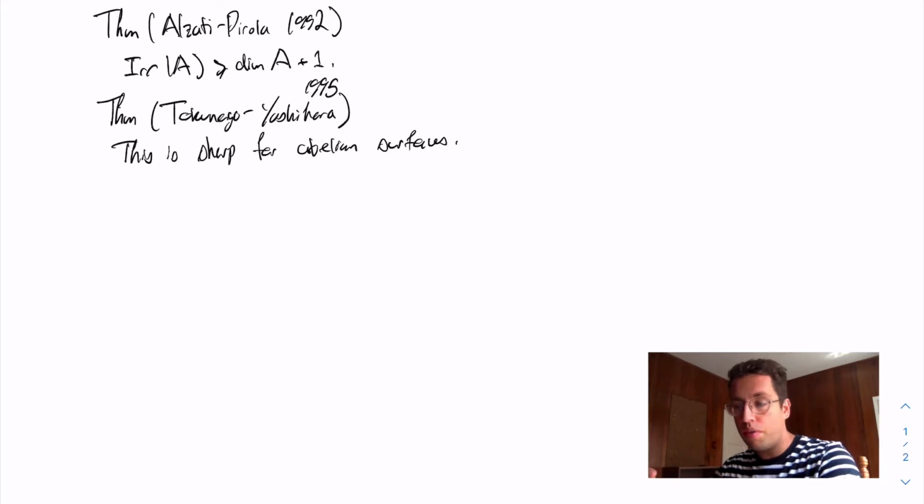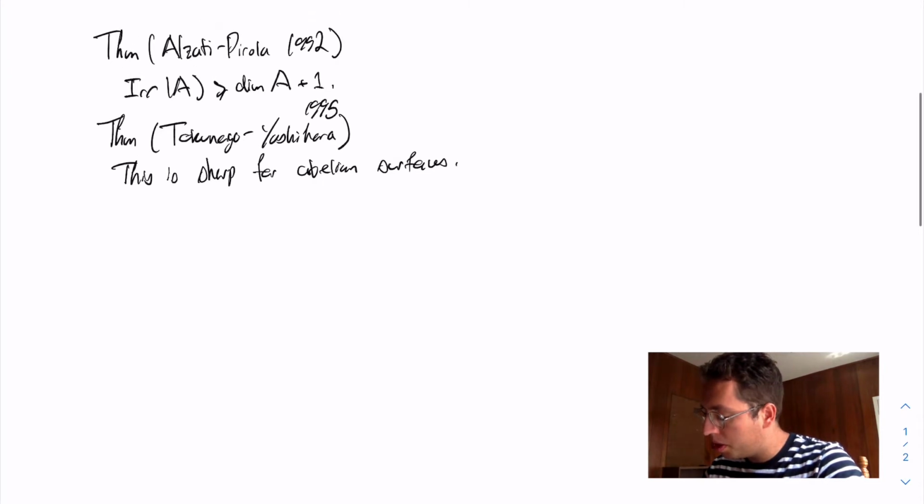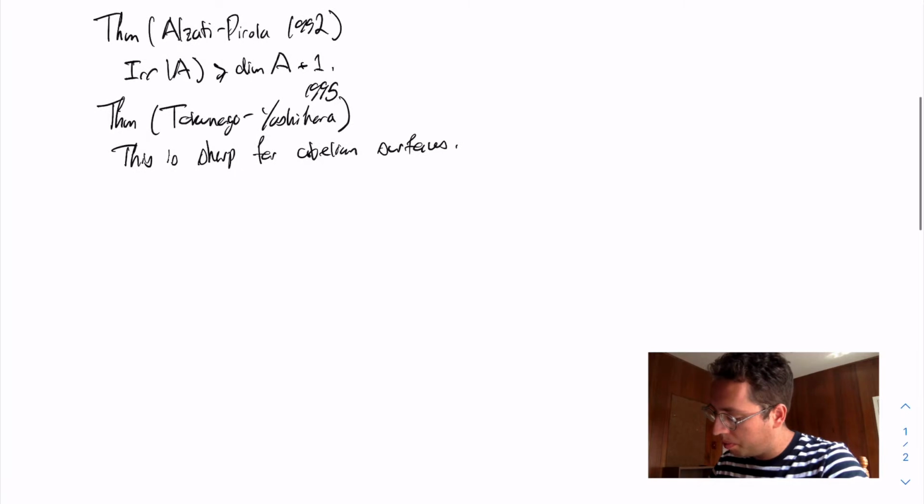The construction is the following. My smooth genus 3 curve has to move in a pencil of genus 3 curves, and the general member of this pencil cannot be hyperelliptic. This is something that you have to show, but the general member cannot be hyperelliptic, so it has to be uniquely trigonal. Using all of these trigonal linear systems, we get a rational map from the abelian surface to a P1 bundle over P1, which is itself a rational surface. This rational map is dominant, and it has degree 3. So this is the construction of Tokunaga and Yoshihara.